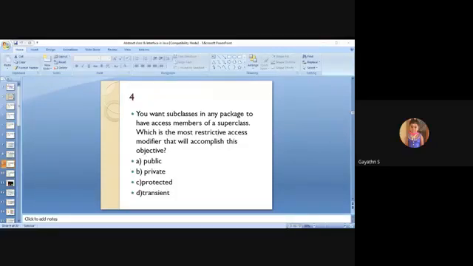Here the question is, which is the most restrictive access specifier? That is why C, protected, is right. Public is also one of the options, but as the question asks for the most restrictive access specifier, we will choose protected. It's the best choice.